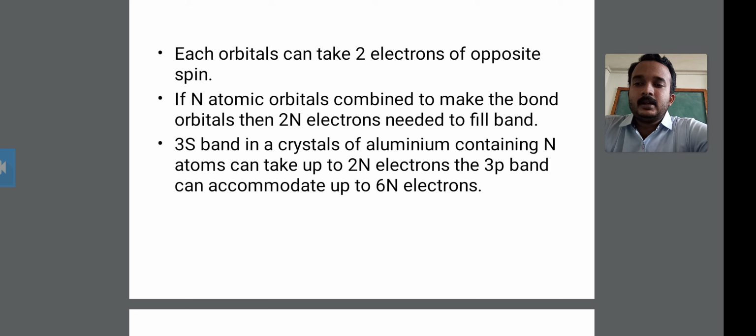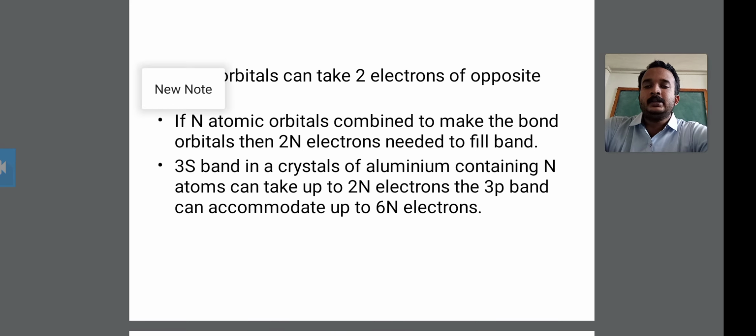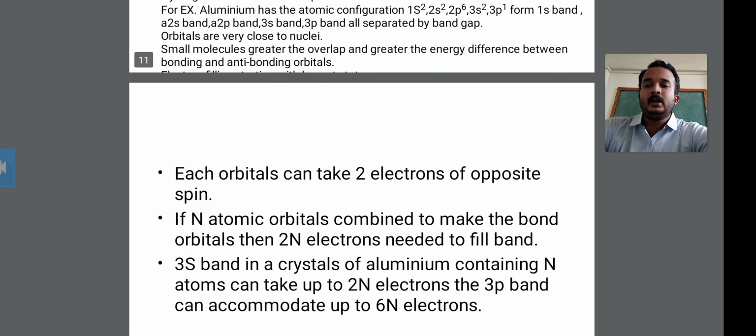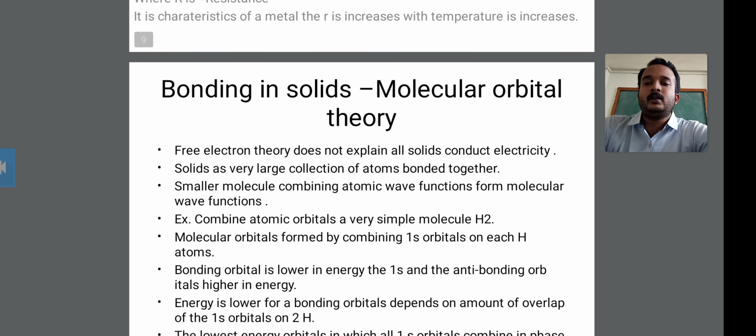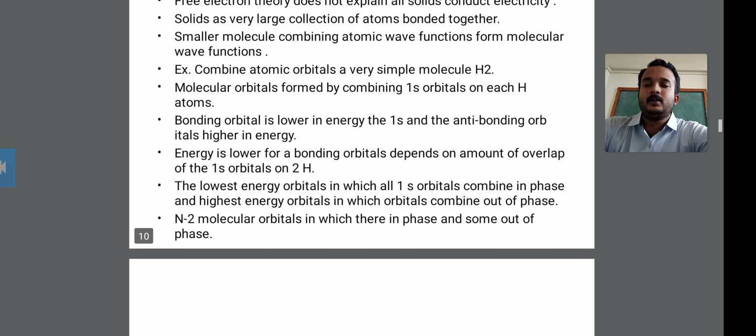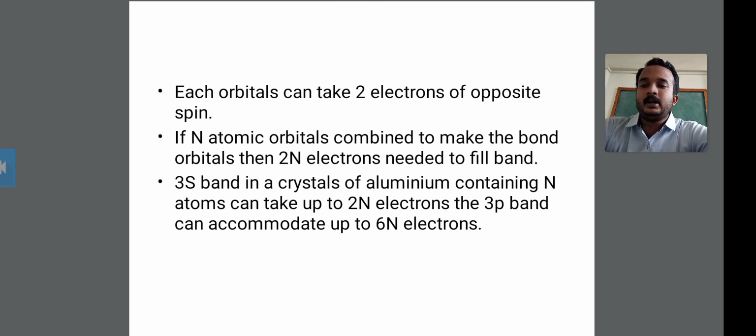Therefore, the 3s band in a crystal of aluminium containing N atoms can take up to 2N electrons, and the 2p band can accommodate up to 6N electrons. Okay, this is all about bonding in solids and molecular orbital theory. Next time we will discuss its effect. Okay, thank you.